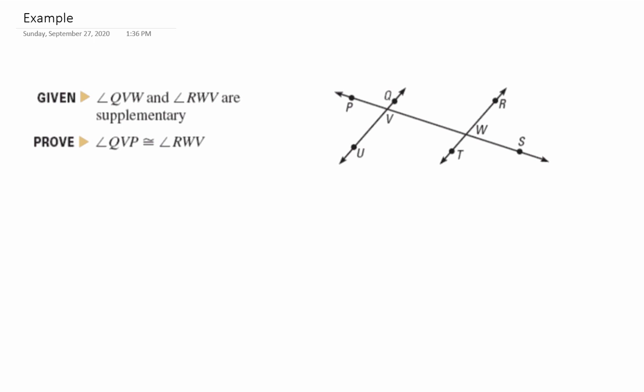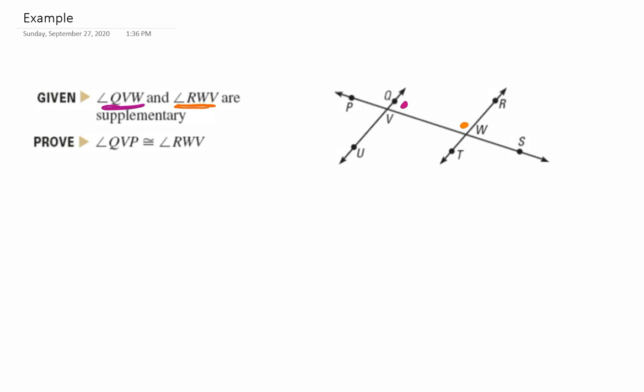I did want to do one quick example in this video. So we have this picture. We're being told that angle QVW, which is right here, and angle RWV is right here, they're supplementary. And we want to prove that angle QVP, which is adjacent to the purple, and angle RWV, my orange, are congruent. I will do this as a two-column proof so that you can see what that looks like.